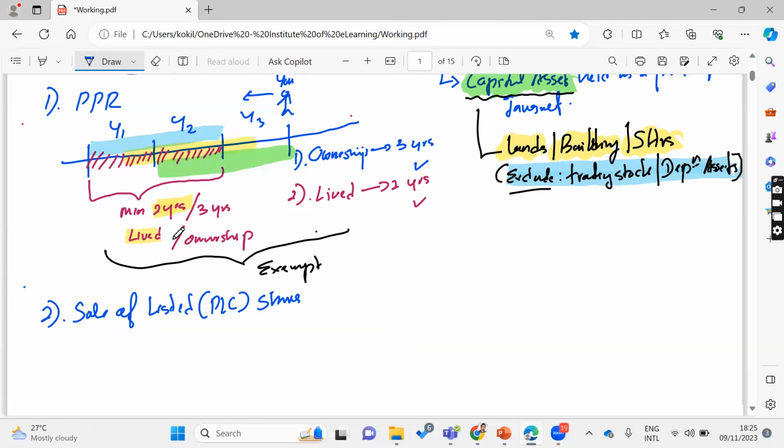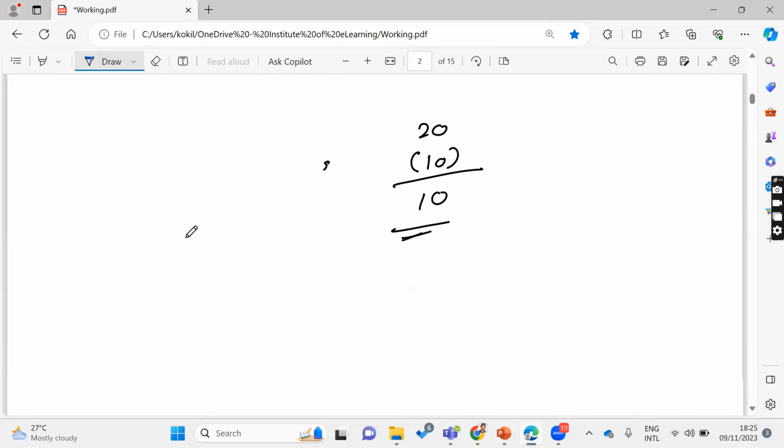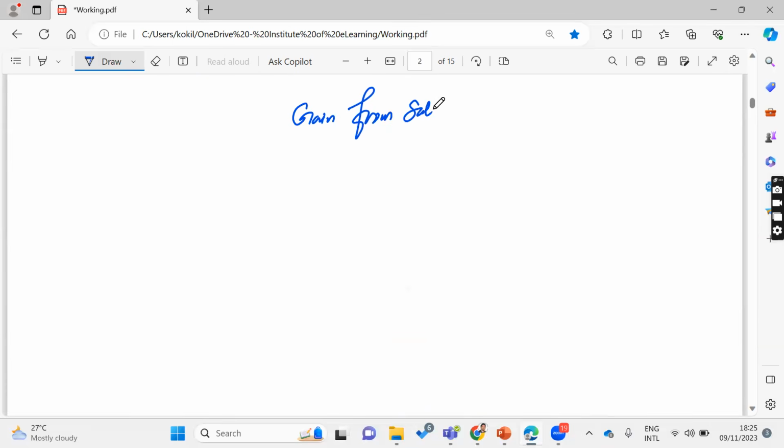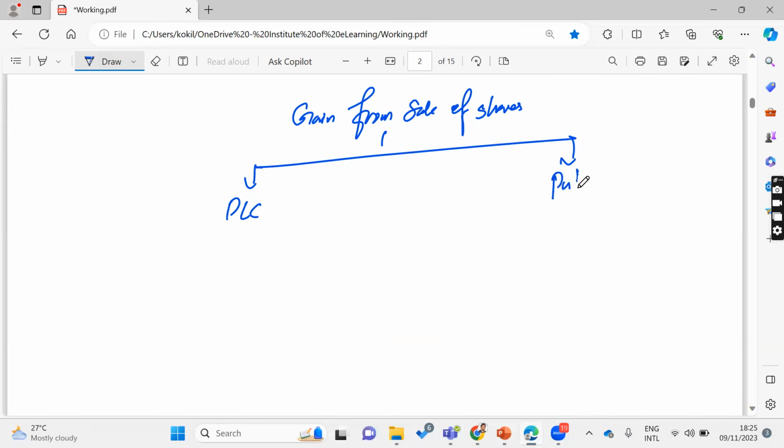For gain from the sale of shares, you need to check whether it is a PLC, listed share, or private company shares, right?